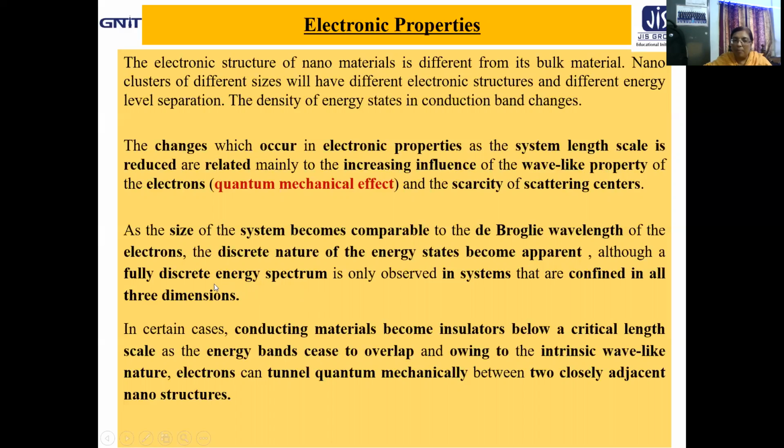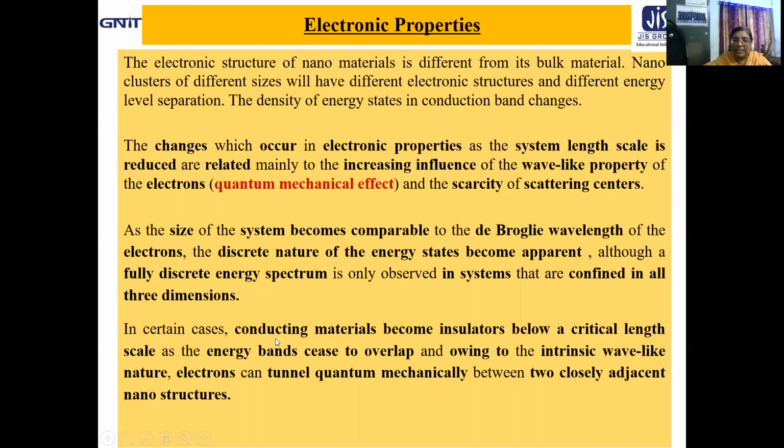That means for a fully discrete energy spectrum, the system must be confined in all three dimensions. But apparent discretization appears if the de Broglie wavelength of the electron becomes comparable to the system size.